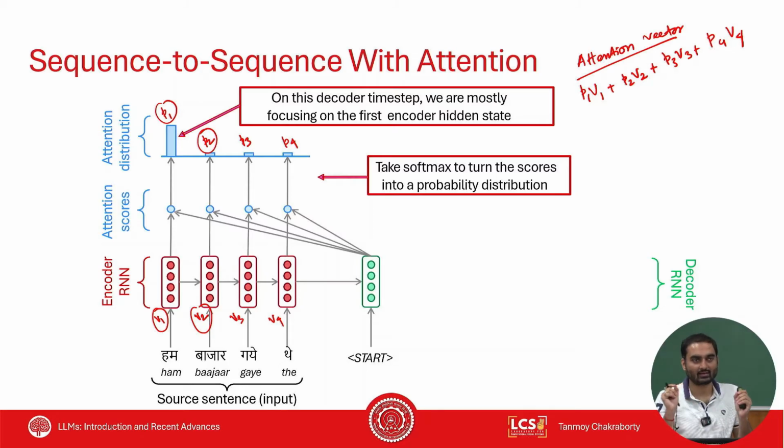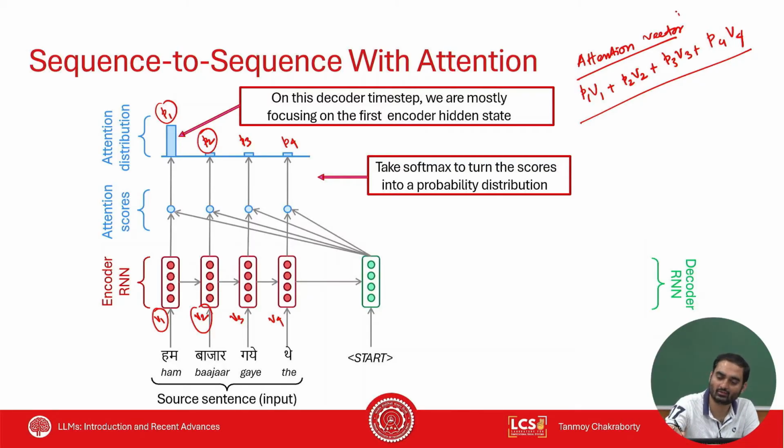So P's are the weights. So what is this vector? This vector is the weighted sum of the encoder state. And how are these weights computed? The weights are computed based on the similarity between the decoder state and the encoder states, right? Remember, these weights will be different when I move to the next decoder state.